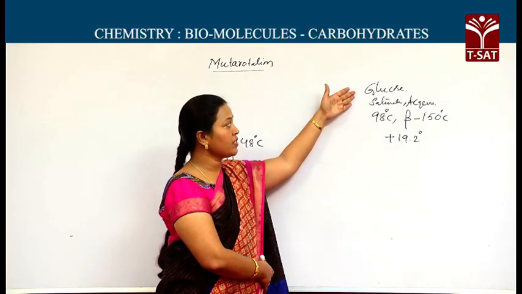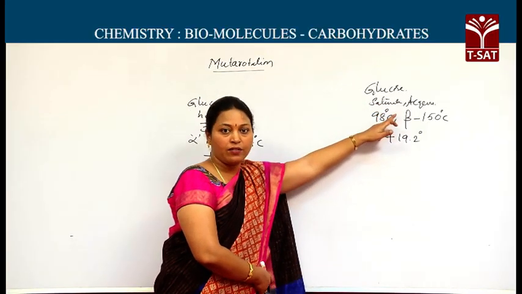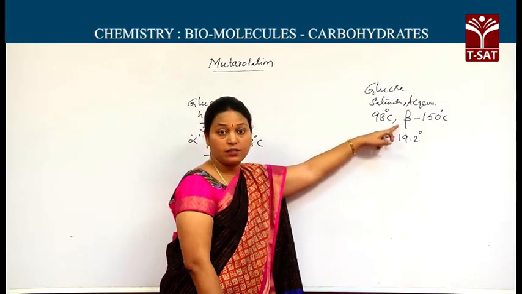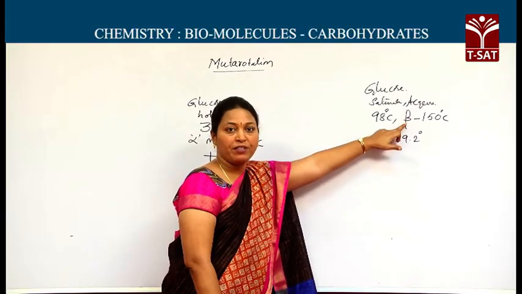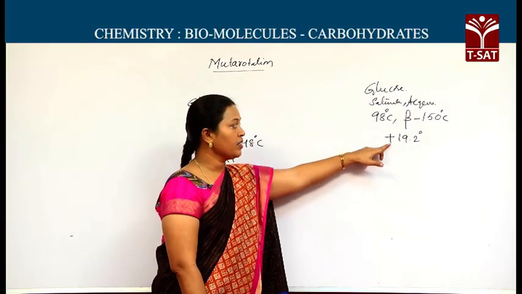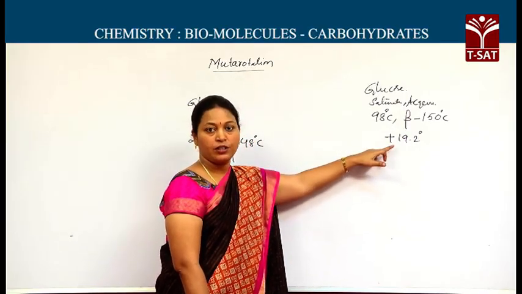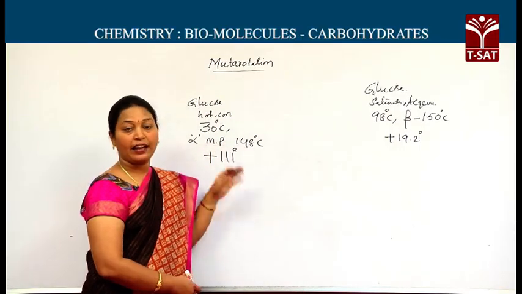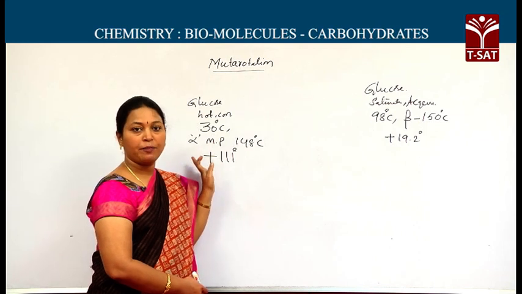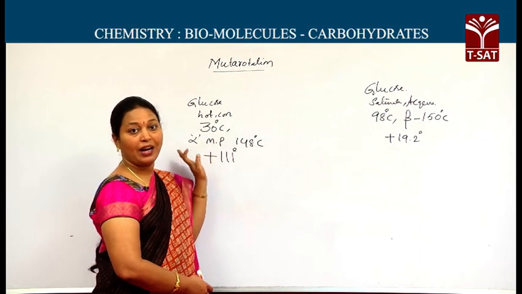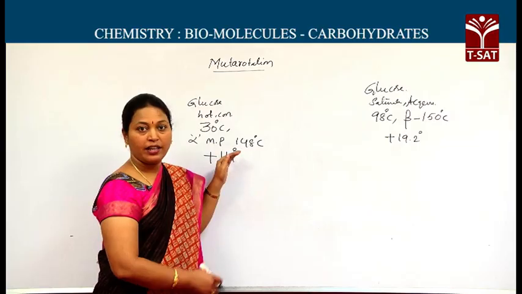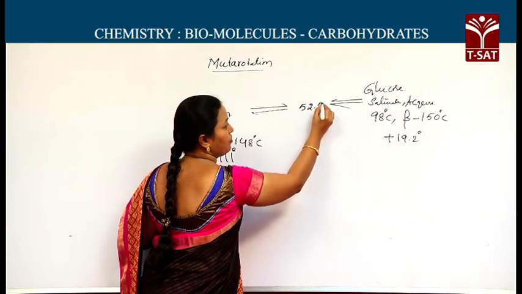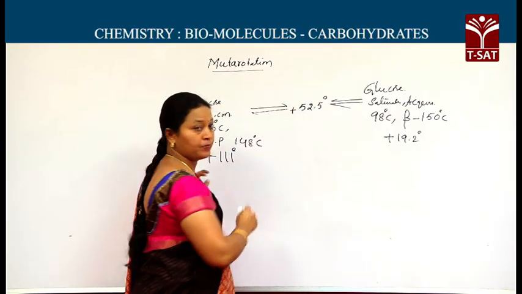If the glucose is crystallized from saturated aqueous solution at 98 degrees centigrade, we are getting the beta form, whose melting point is 150 degrees centigrade and showing the specific rotation of 19.2 degrees. When these two are separately taken in aqueous solution at normal temperature, both of them change their rotation and show a constant rotation. Both of them show 52.5 degrees of rotation, plus.